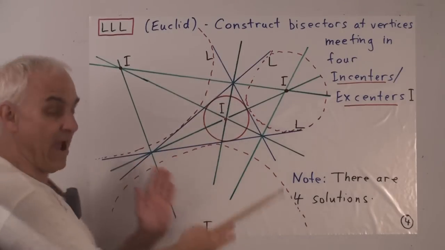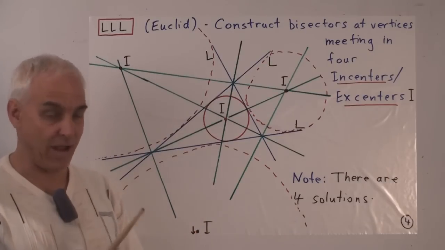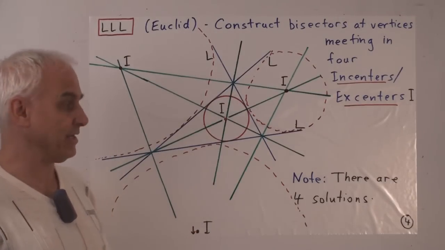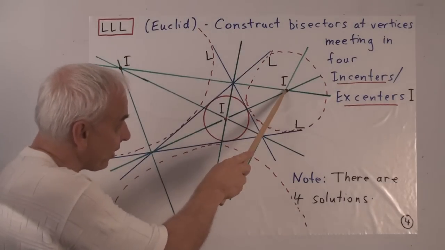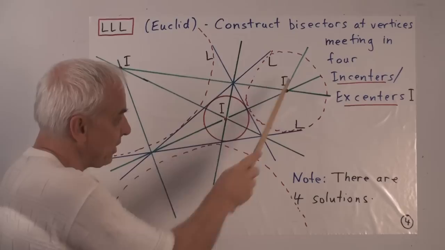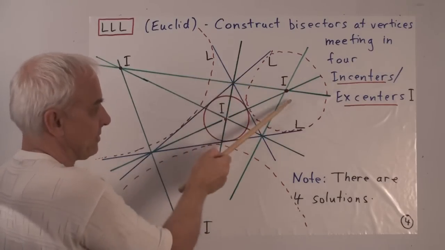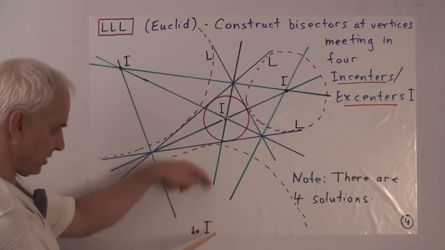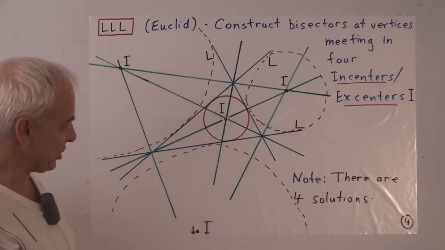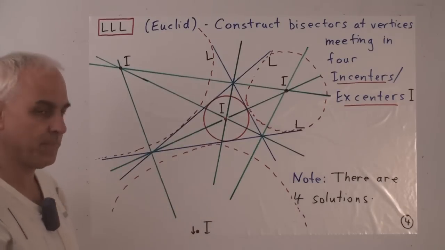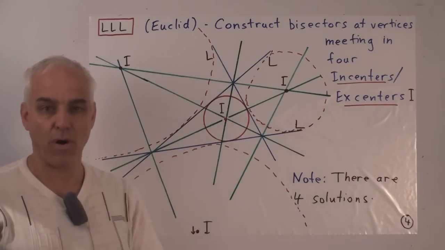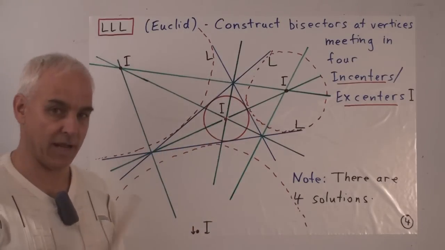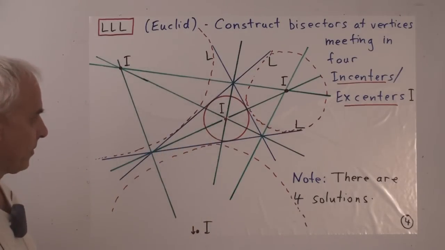But because there are in fact these other angle bisectors around, there are in fact other points which are playing the same role as this incenter, namely these points here. So here's another point where 3 of these bisector lines meet. And here's another such point, and there's another such point off the page a little bit down that direction where these 3 lines meet. So there are actually 4 incenters. Sometimes these 3 are called excenters, but I like to call them all incenters.